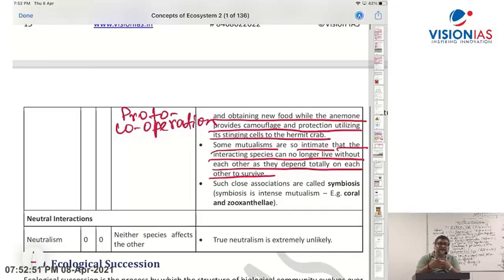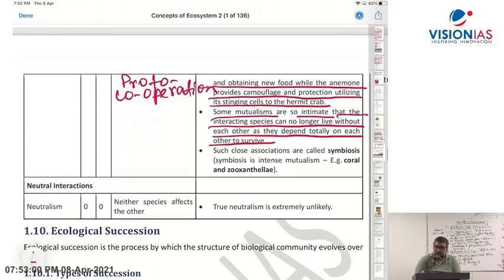So symbiosis. What is symbiosis? The relationship is compulsory. They have to live together. Coral and zooxanthellae, you have an example here. Coral, lichen. Lichen is also an example of symbiosis. Somebody was telling me that in a question option two has to be symbiosis. But symbiosis is a type of mutualism, right?